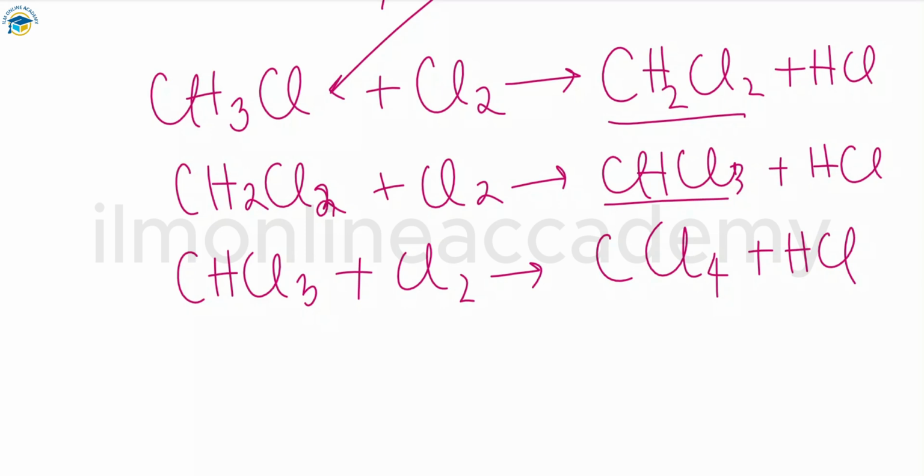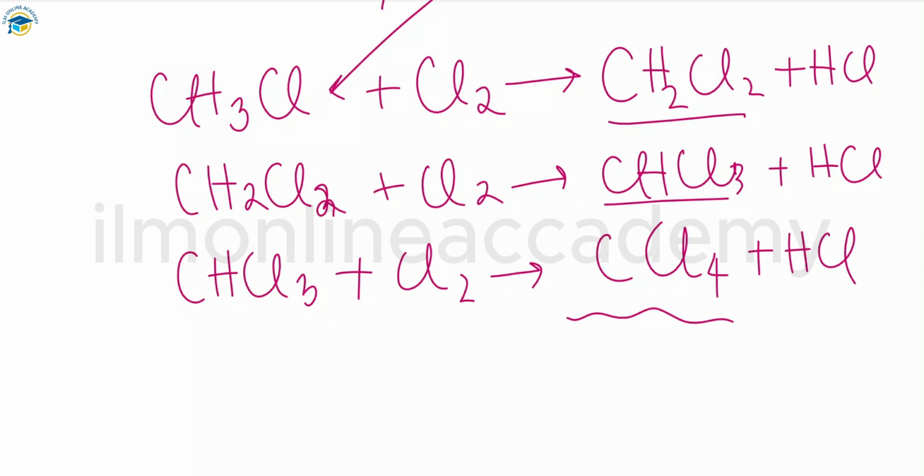So these are the substitution reactions for the alkanes. You can add chlorine to the product until all the hydrogens that are present there are used up. The substituted alkanes are good organic solvents. All these are good organic solvents: carbon tetrachloride, dichloromethane, and also trichloromethane.